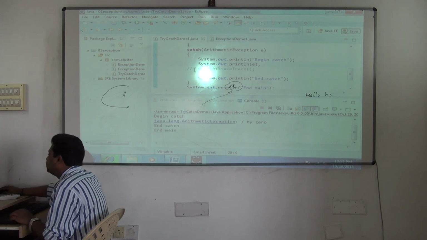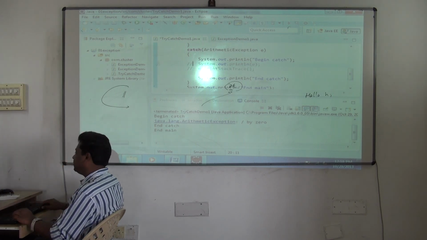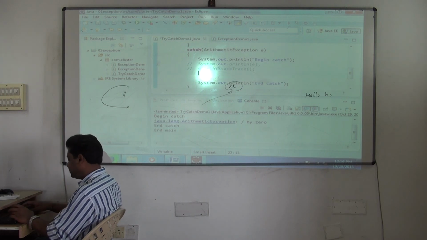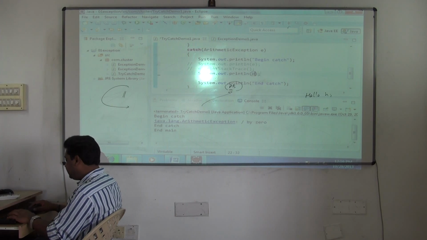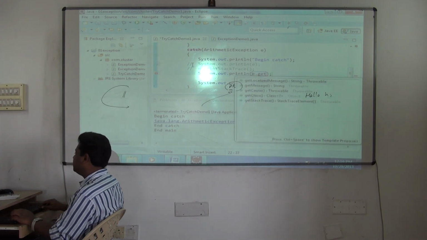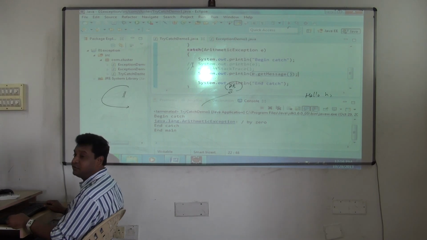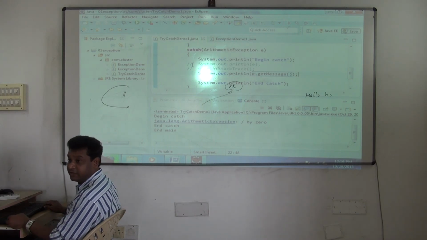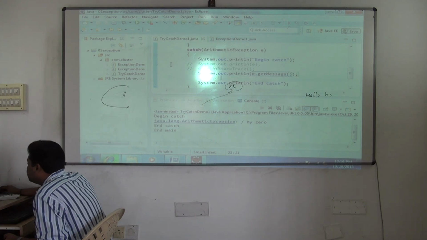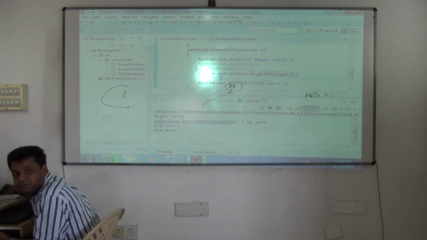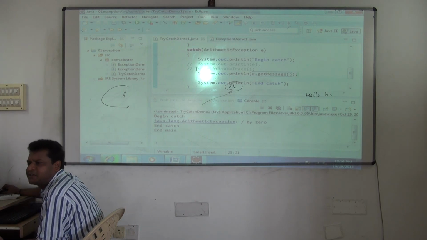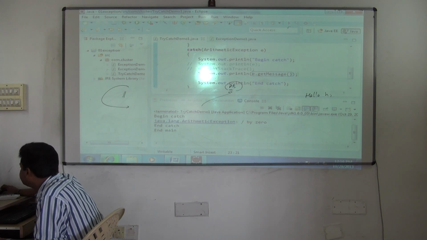Understood? Are you clear? So e.printStackTrace() will print you everything. Now one more is there which we use extensively: System.out.println(e.getMessage()). So these are the two methods, printStackTrace and getMessage, which we use extensively for debugging. getMessage returns a String, so you have to put it in SOP. But e.printStackTrace(), you directly call it, it will print.